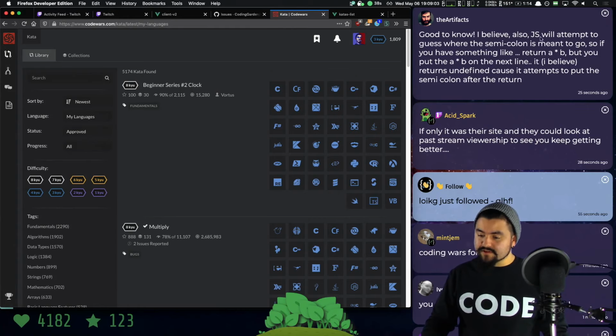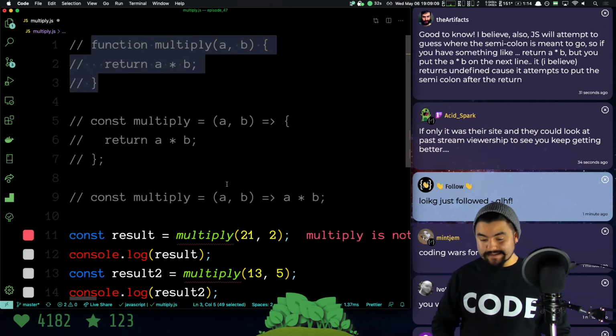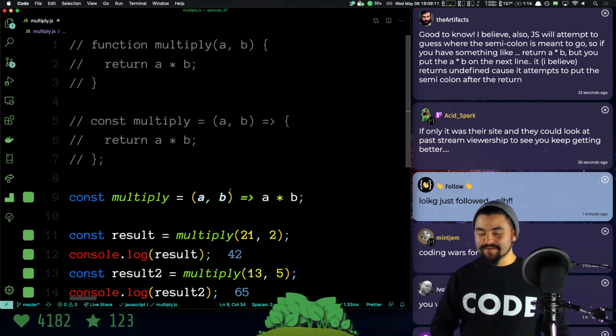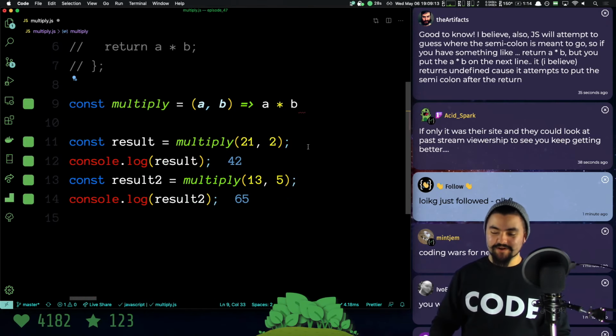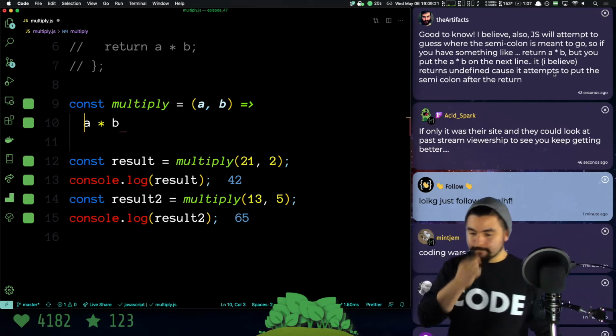All right, the artifact says, good to know. I believe also in JavaScript we'll attempt to guess where the semicolon is meant to go. Exactly, yeah. So that's why I mentioned earlier that you don't necessarily need semicolons. There's this thing called automatic semicolon insertion. Your code will still work, but I like to write semicolons. So you didn't technically need to write that semicolon there, and you could write your code like that, and it still technically works.